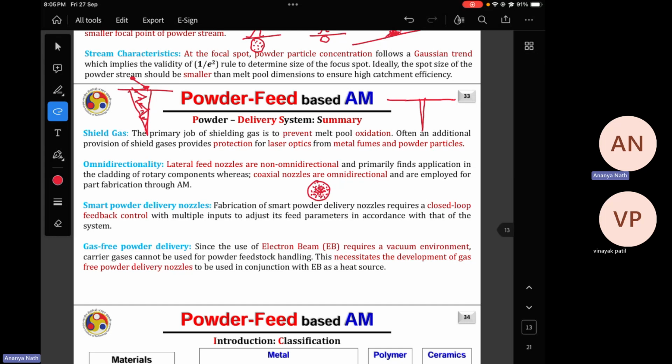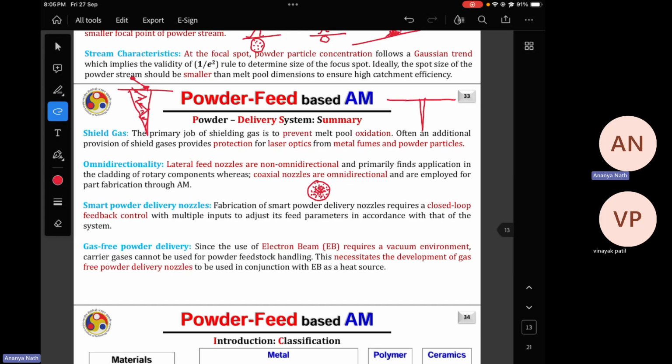So that's why you have to ensure the shielding gas, because shielding gas helps in maintaining a constant environment at the place of deposition, or in the melt pool region. It also helps to maintain the shape of the melt pool region. So shielding gas is important, which shielding gas you are using, and also the flow rate of the shielding gas is helpful.